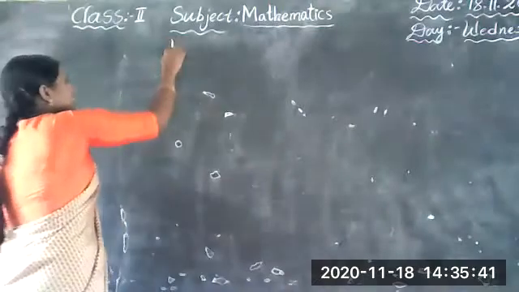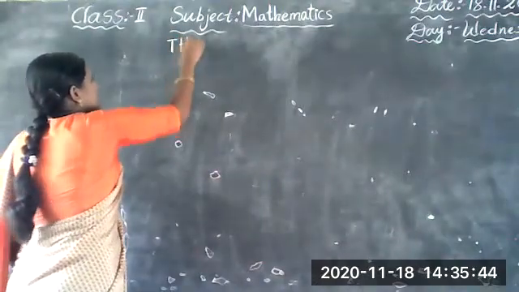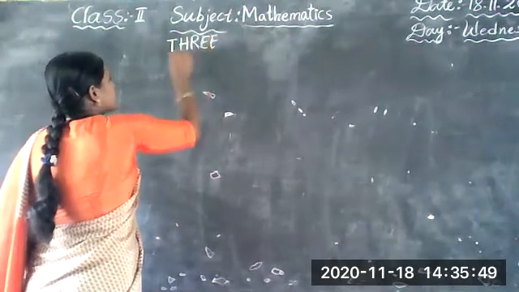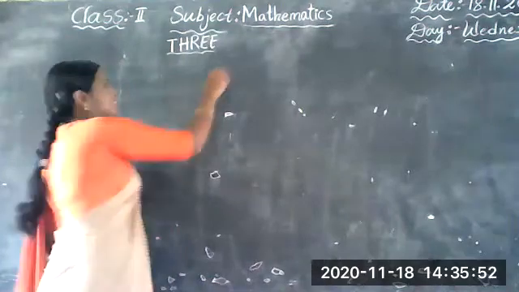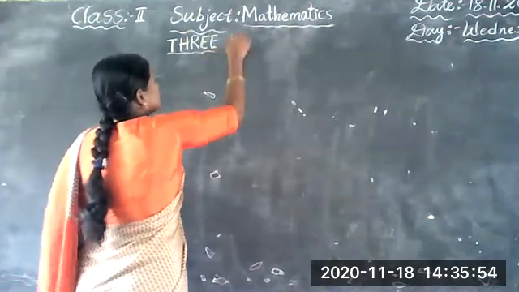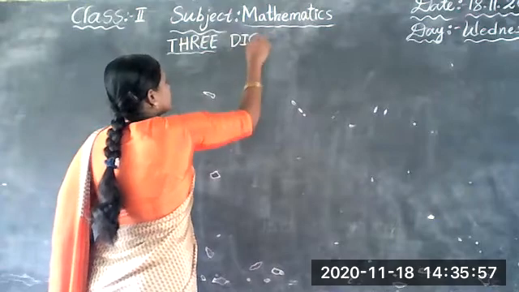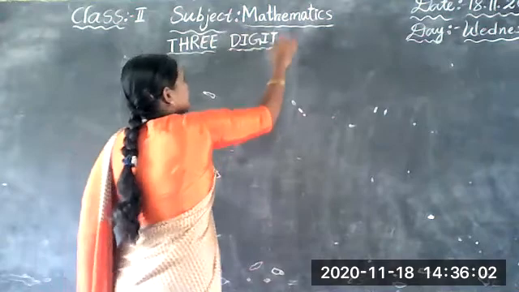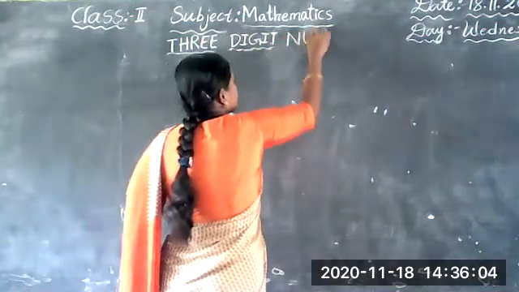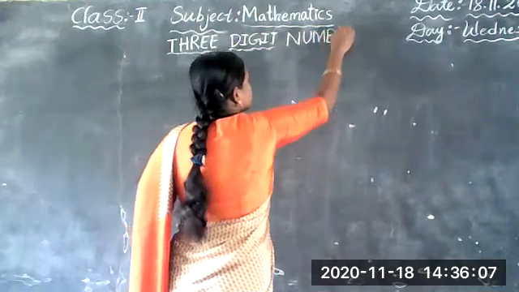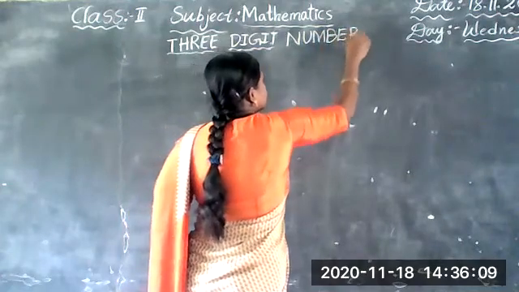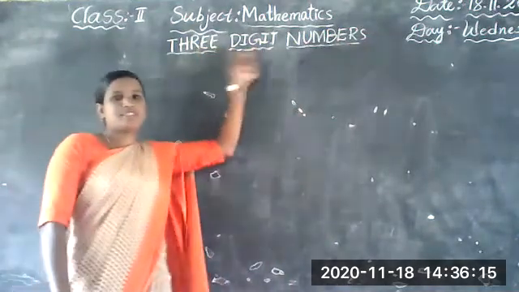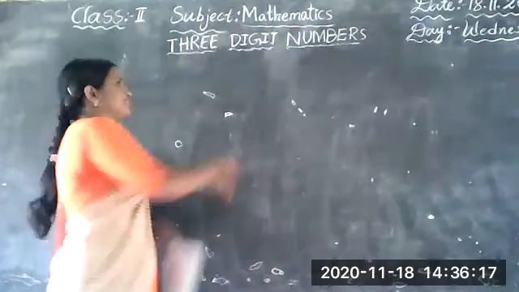What is that? 3-digit number. T-H-R-E-E. 3 digits. D-I-G-I-T. 3 digits. Numbers. N-U-M-B-E-R-S. Numbers. 3-digit numbers.